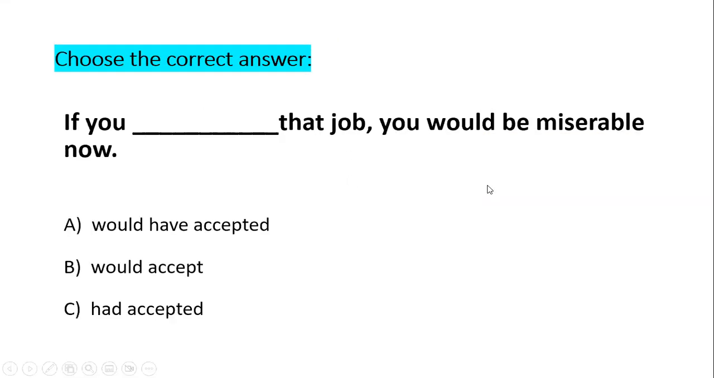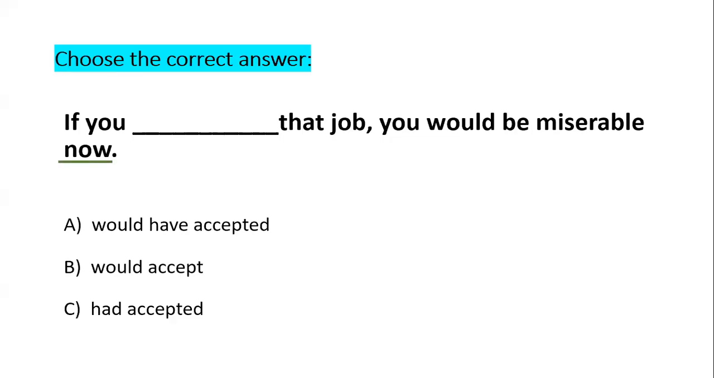Now again choose the correct answer. If you would have accepted that job, or would accept that job, or had accepted that job, you would be miserable now. Look at the tenses, understand the whole situation, and then decide.